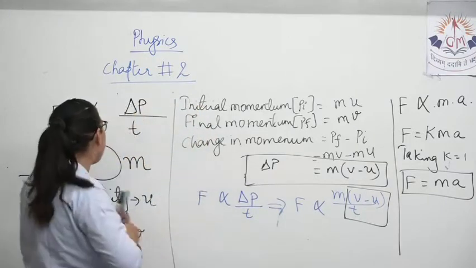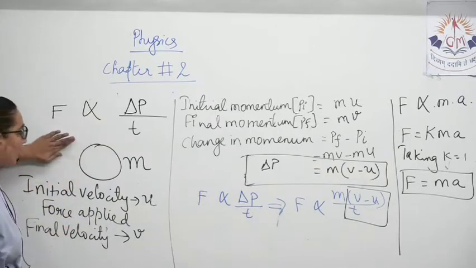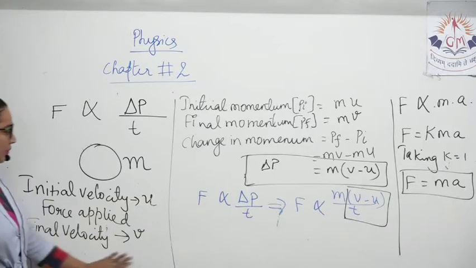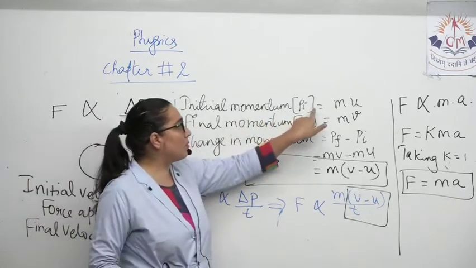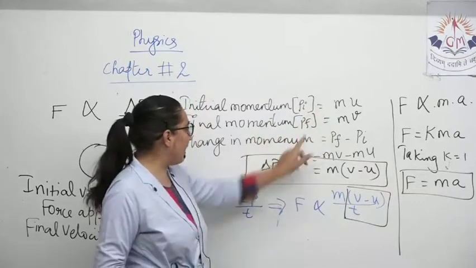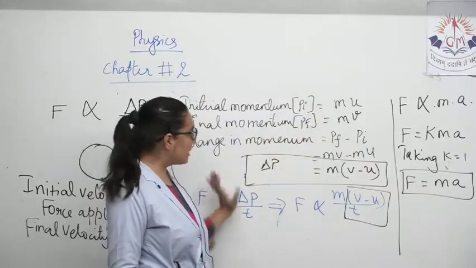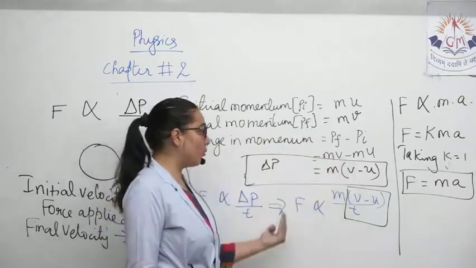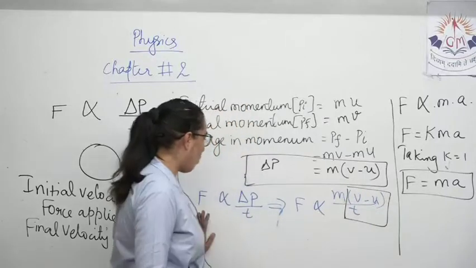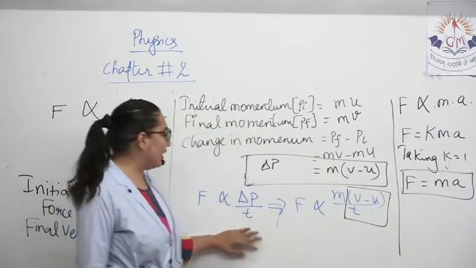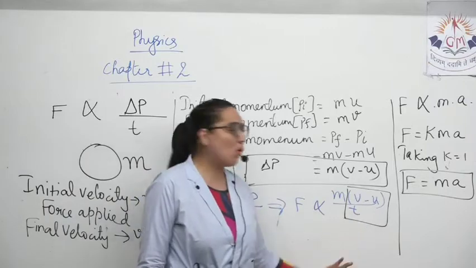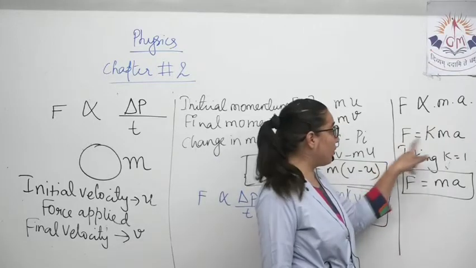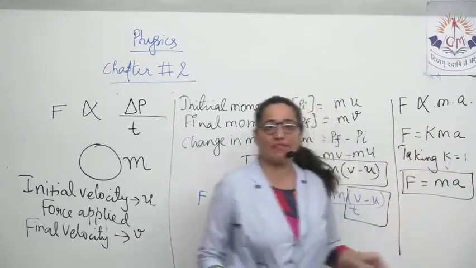Okay? Where did we start from? We have an object of mass m. Its initial velocity is u. Force is applied, final velocity became v. Initial momentum of the object Pi is mu, final is Pf. Change in momentum is Pf minus Pi, that is mv minus mu. Take m common. What will you have? V minus u. So force is delta p by t. Instead of delta p, put m into v minus u by t. What's v minus u by t? It's a. So F is proportional to ma. So we have F equal to k into ma. Take k as 1. What do you have? F is equal to ma.